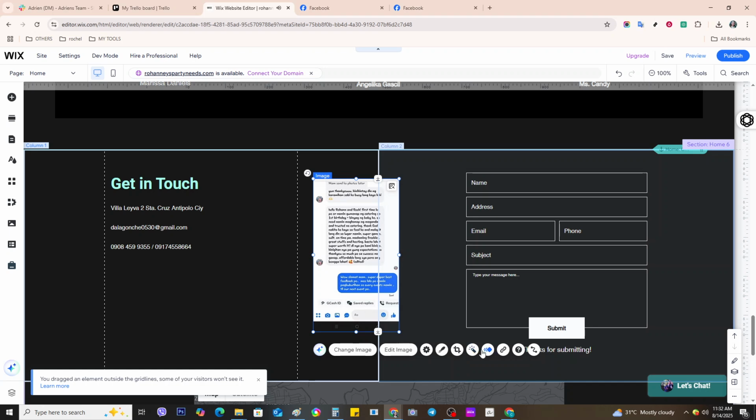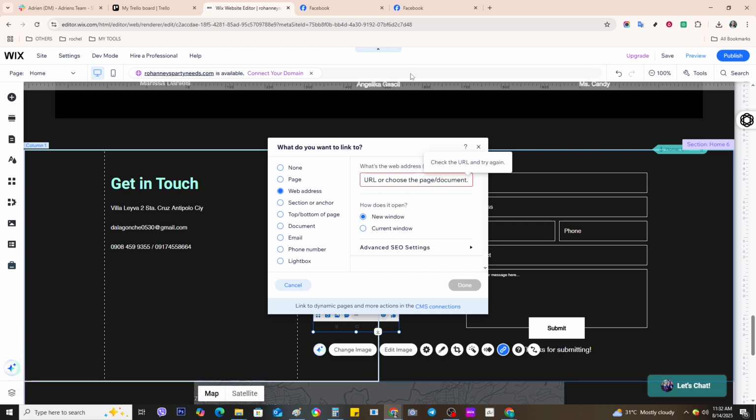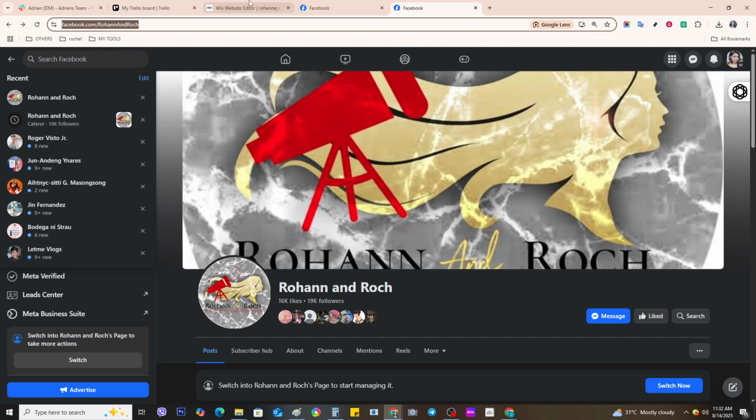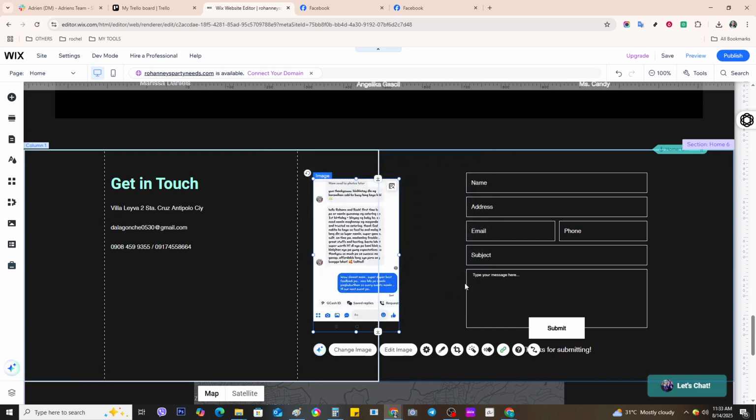If you want it to lead to an external website, select web address (URL) and input the desired address. If you're aiming to direct users to another page on your own Wix site, select page and pick accordingly. For directing visitors to a specific section on the same page, anchor is what you'll go for. Lastly, if you intend to provide a downloadable file like a PDF or an image, choose document to upload it here. Once you've made your choice, you'll need to either enter the URL or select the appropriate page or document.